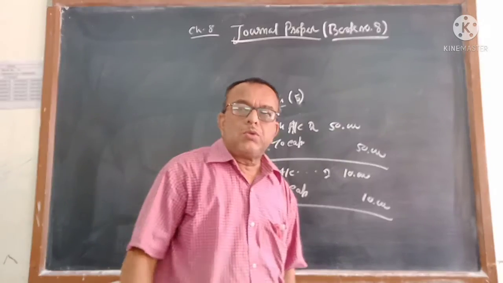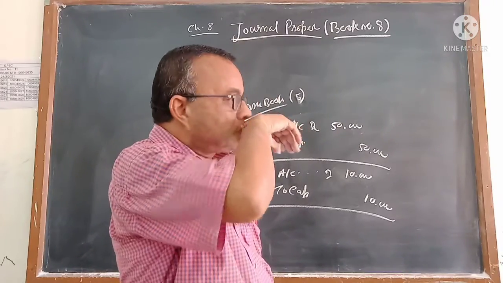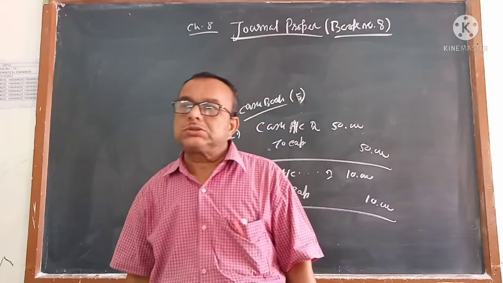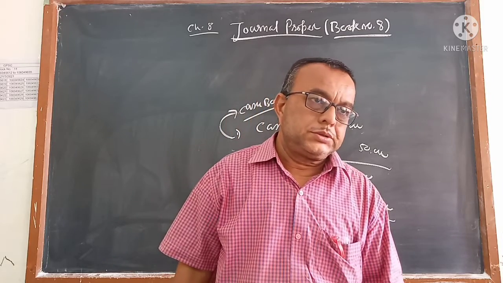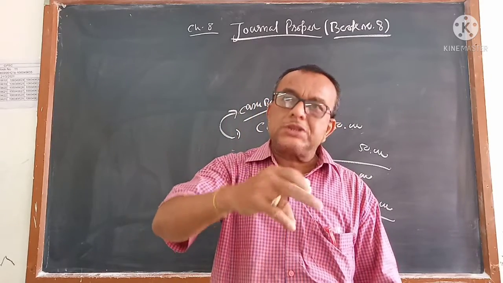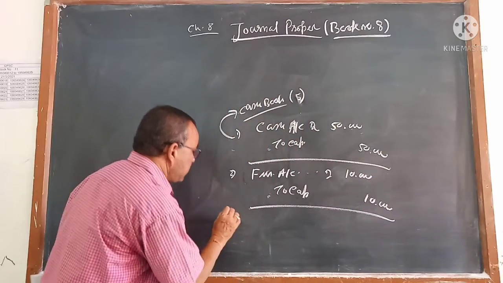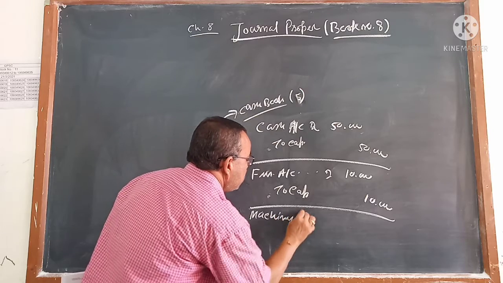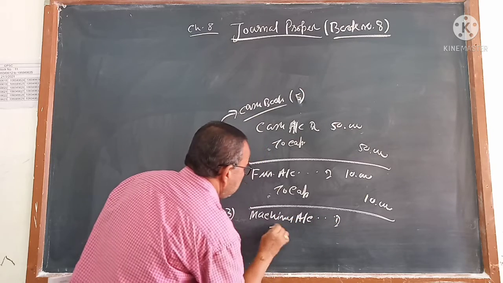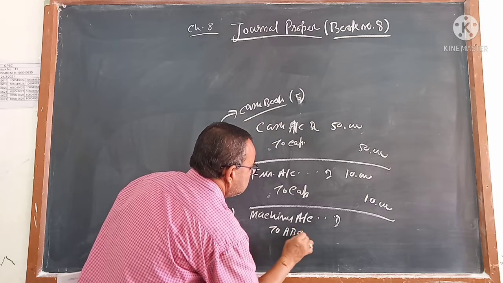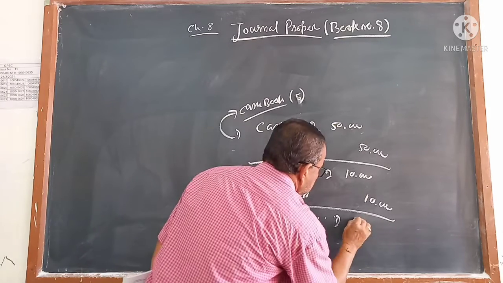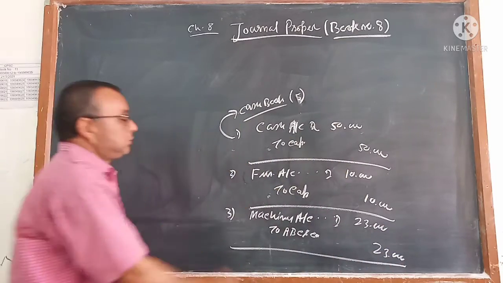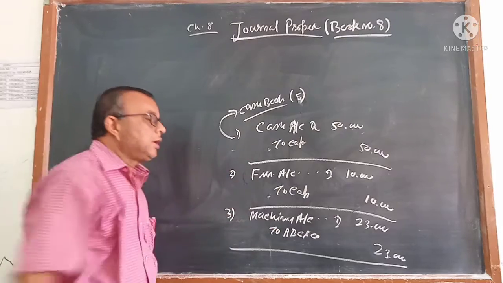Suppose, third journal, one more journal I want to tell you. Suppose you have purchased an asset on credit. You have purchased furniture, so investment. From ABC company, you are writing business account debit to ABC company. Suppose it is 23,000. Look at the board. I wrote 3 different types of journal.